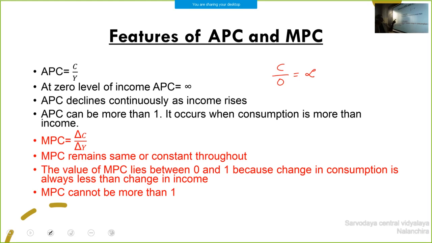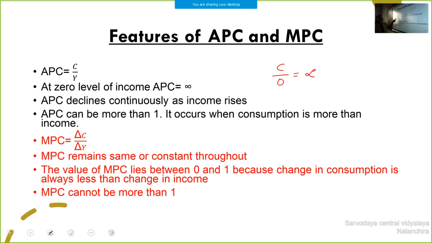APC declines continuously as income rises. What is the reason behind that? Consumers have the tendency, if income increases, consumption also increases but less than the rise in income. They have a tendency to save some amount. That is why APC declines continuously as income rises.